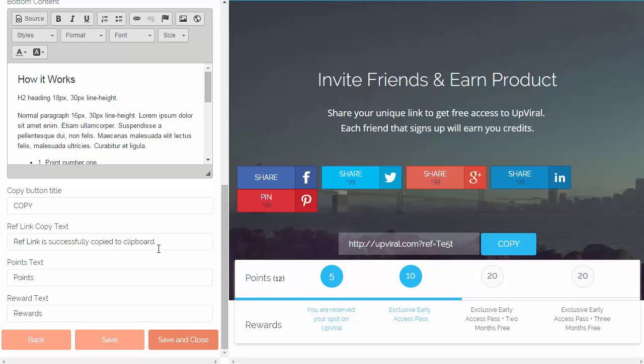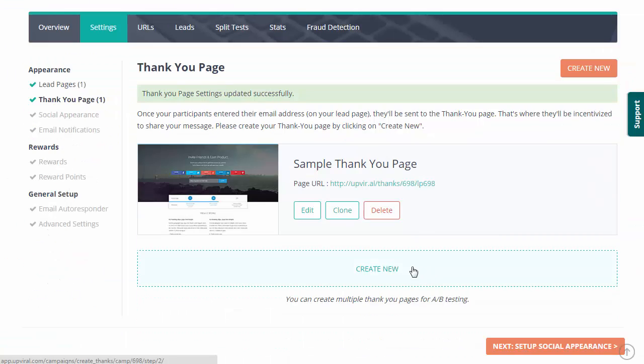And once you have your thank you page the way you like it with all the content that you like, go ahead and click on save and close. And we scroll down here, and again, we can create another thank you page if we want to split test against each other. Maybe your first thank you page just isn't getting enough people to refer it. No one's really paying attention to your referral link. So you can create another one, perhaps that draws more attention to your referral link or something like that.